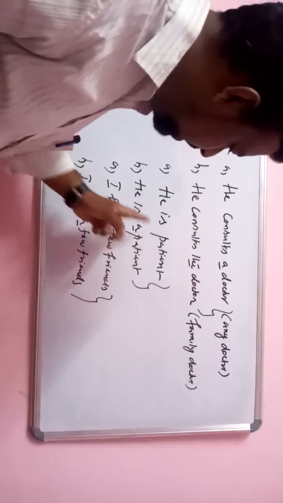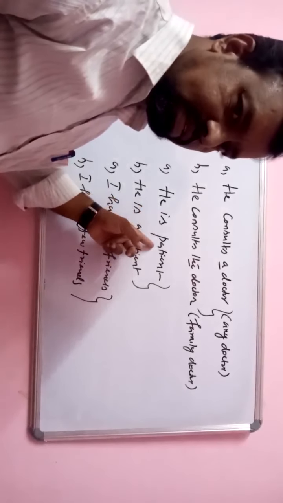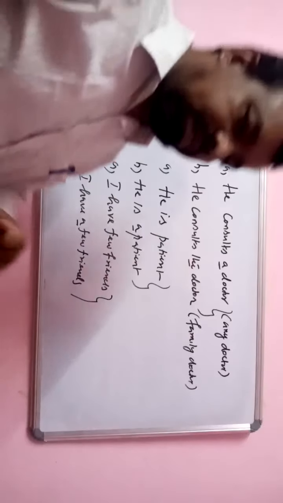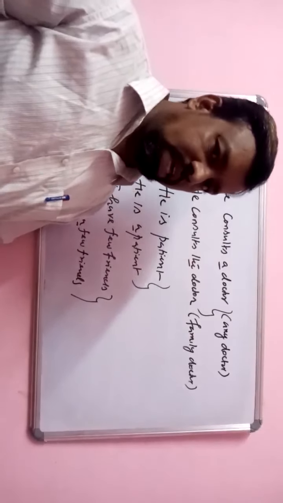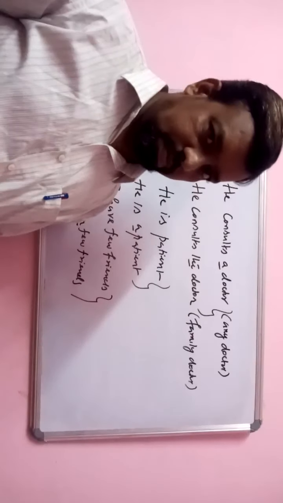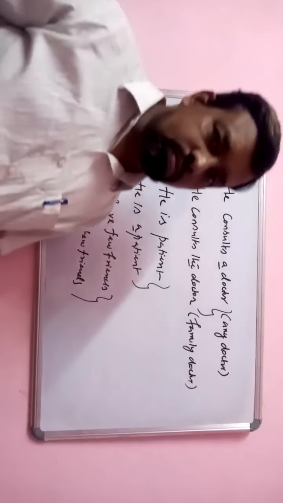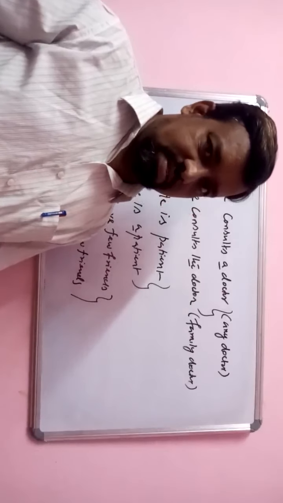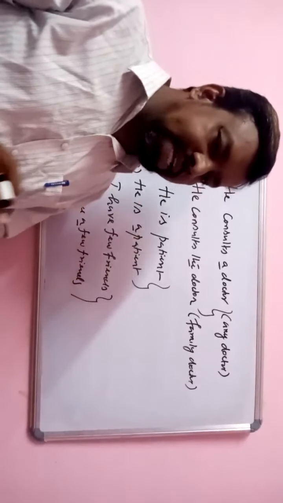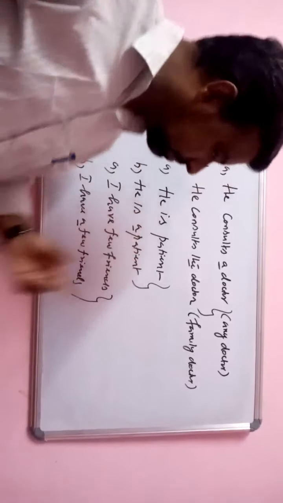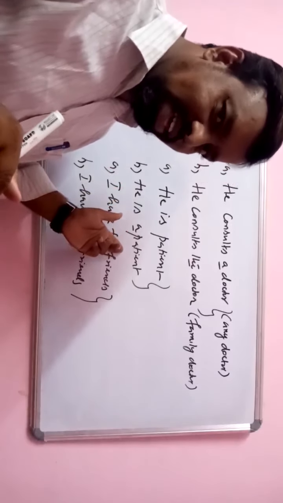Likewise, he is patient, he is a patient. He is patient means, for example, when his teacher criticized him, he was patient. It means he was silent, simply listening and maintaining silence. Whereas if you say he is a patient, it means he is sick.